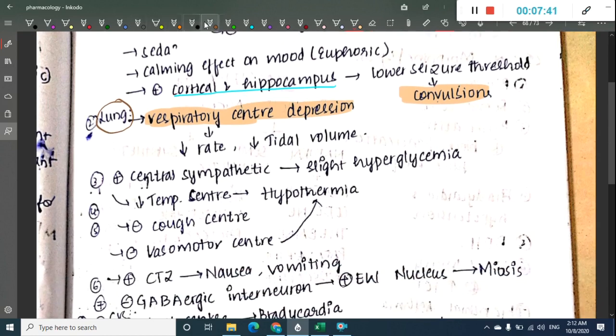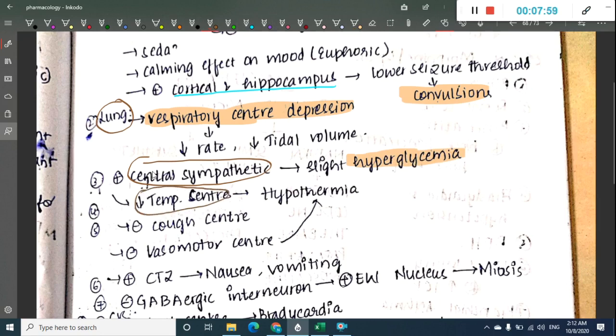It also activates central sympathetic activity, and thus causes slight hyperglycemia as a side effect. It has action on the temperature center.